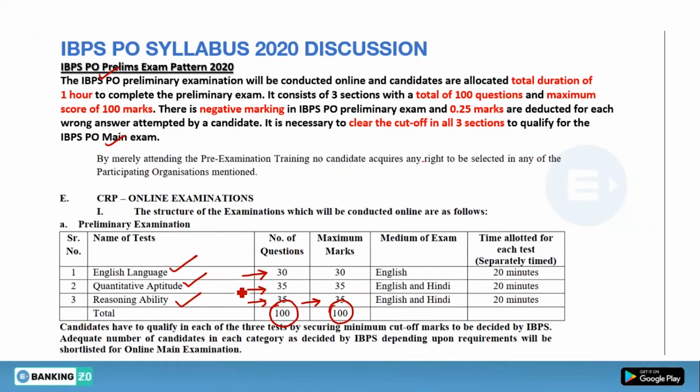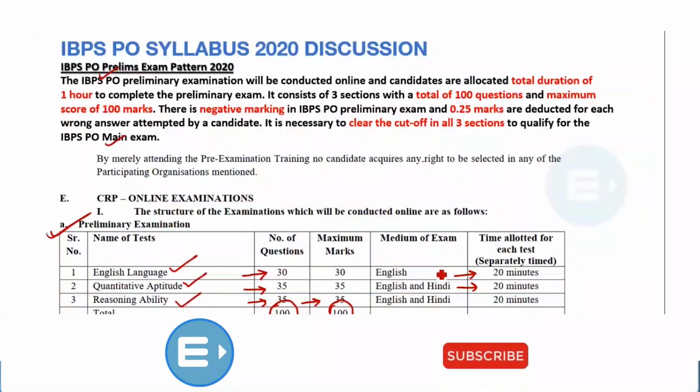Okay, in quantitative aptitude you will get both languages, means your questions will come in both languages. You can switch between English and Hindi as well. Same in reasoning ability, but English will be in English language only. It's given in the notification that every section has sectional timing. For example, in English you have 20 minutes, similarly in quant and in reasoning ability.